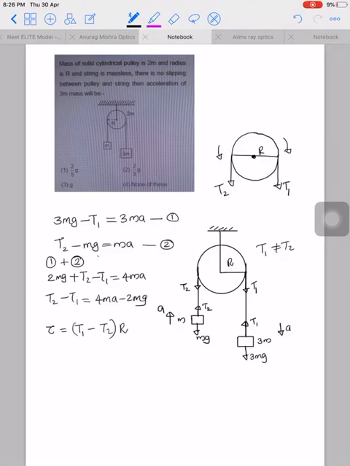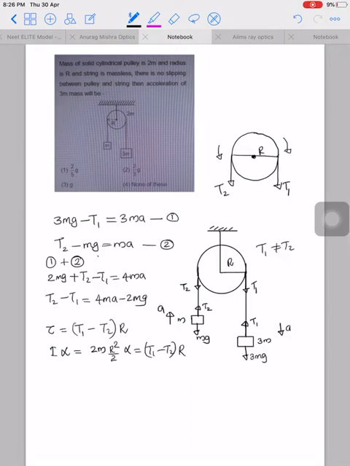I think you know torque is equal to force into perpendicular distance. Here the tensions are acting tangentially. Therefore, the radius is the perpendicular distance. Because tau is equal to I into alpha, here for a solid cylinder I is mr square by 2. But the mass is 2m. So 2m r square by 2 alpha is equal to T1 minus T2 into r. Cancel r from both sides.